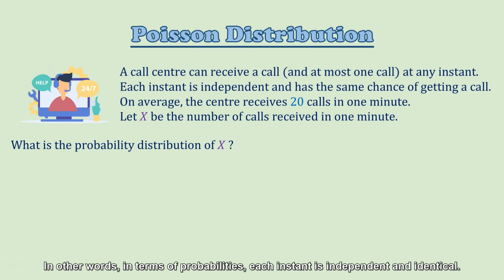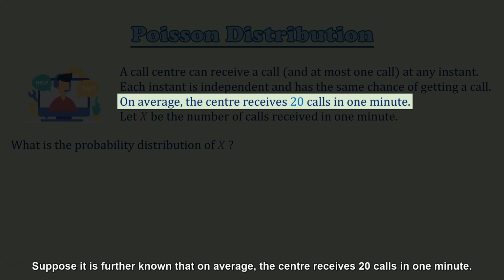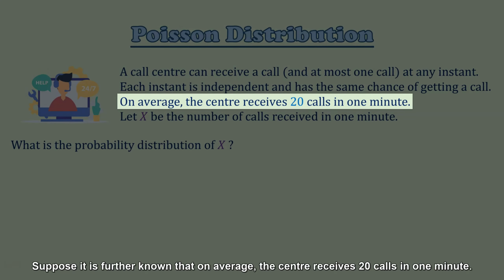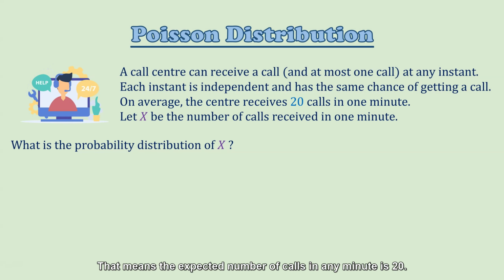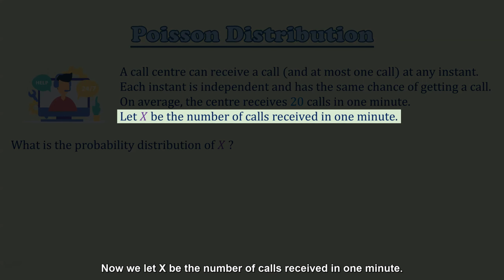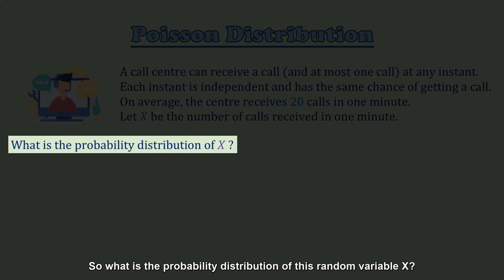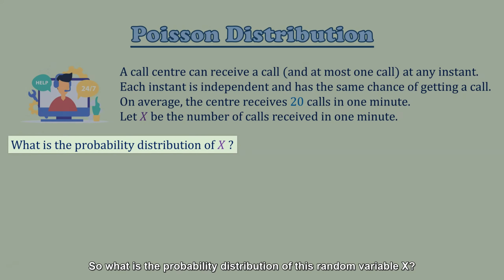In other words, in terms of probabilities, each instant is independent and identical. Suppose it is further known that on average, the center receives 20 calls in 1 minute. That means the expected number of calls in any minute is 20. Now we let X be the number of calls received in 1 minute. So what is the probability distribution of this random variable X?